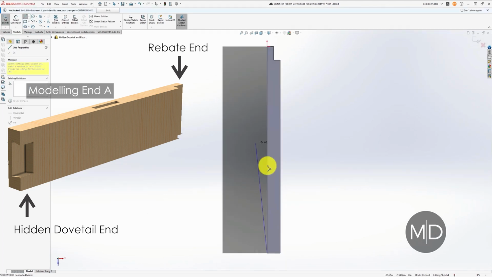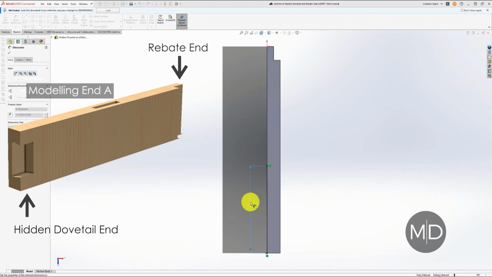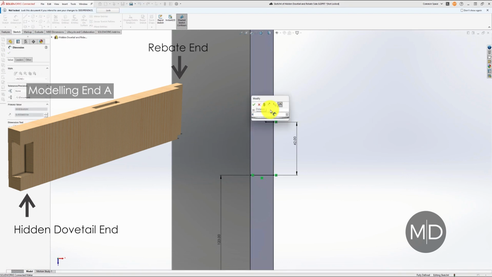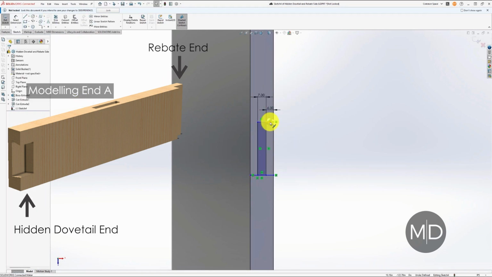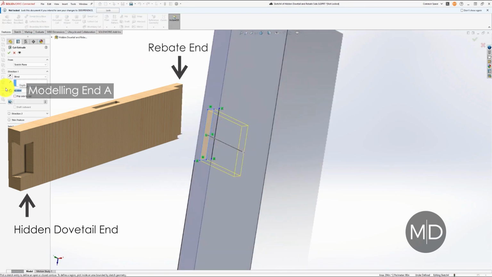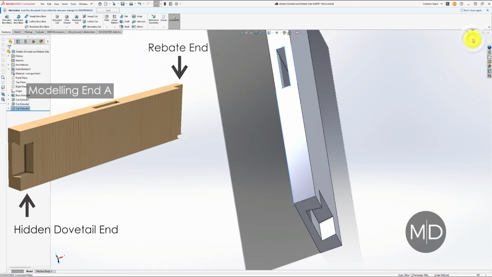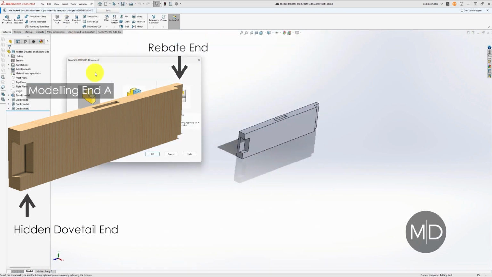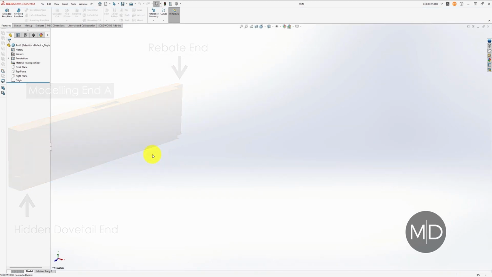Then what we'll do is we'll go to the top face here and mark out the female side of our mortise and tenon joint. We're going to come 123 millimeters up from the dovetail side, and then we're going to mark it out basically a simple rectangle that's going to have 6 millimeters either side, leaving a 7 millimeter width in the middle. Then we're going to extrude that out the thickness of the timber, which is 64 millimeters, using the cut extrusion tool. Then we'll save that part as end A and move on to the next piece.